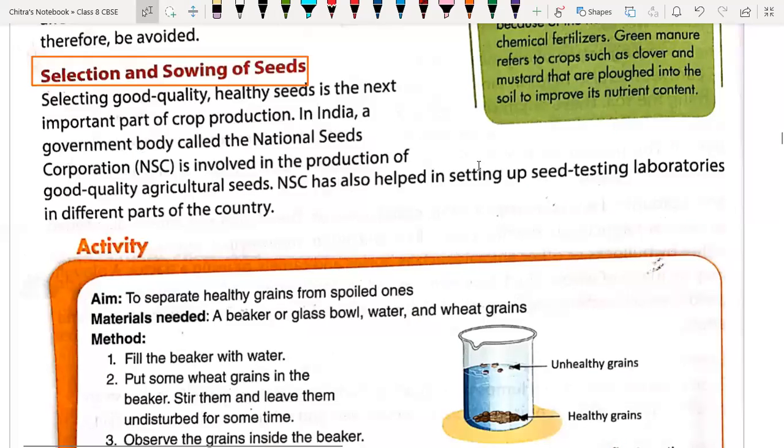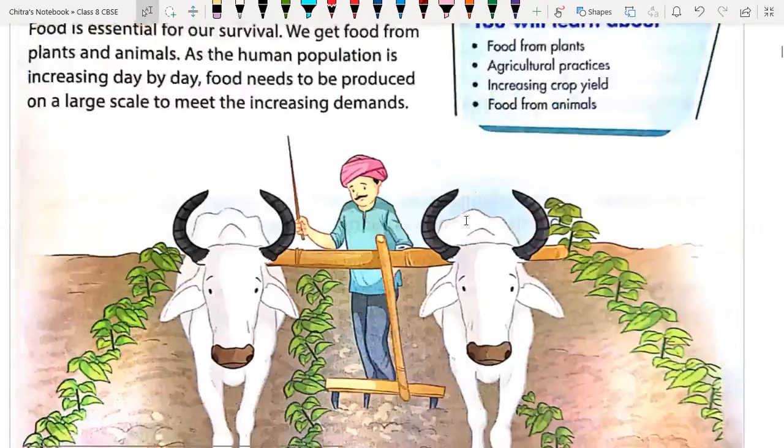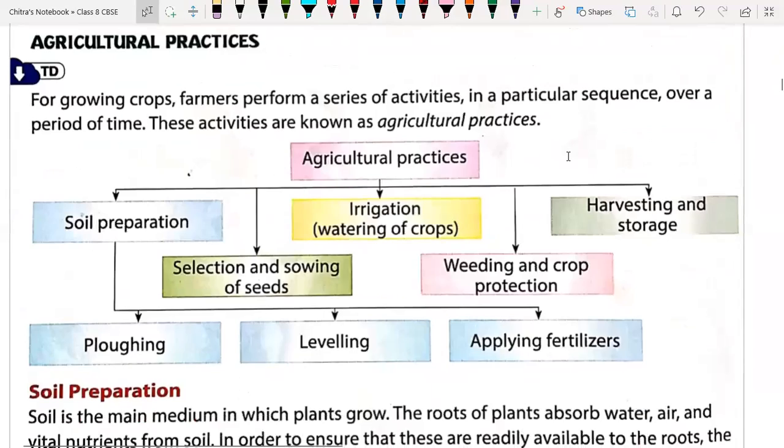Hello everyone. Now we are going to cover the selection and sowing of seed, and today is the second class of the chapter called crop production and management. In this chapter we have already covered the introduction part. Then we covered the food from plants and animals, then agricultural practices.